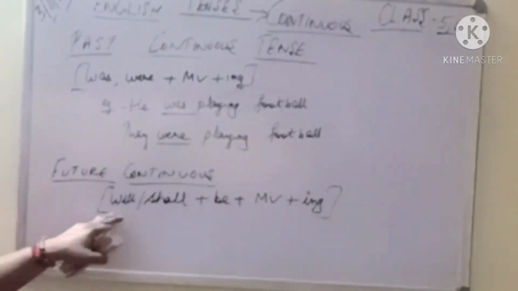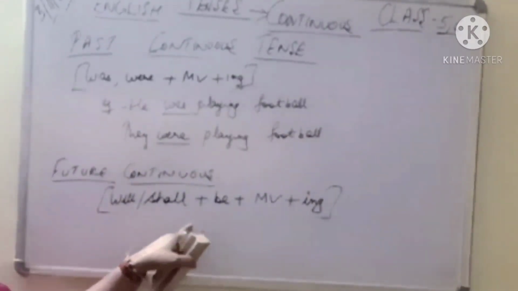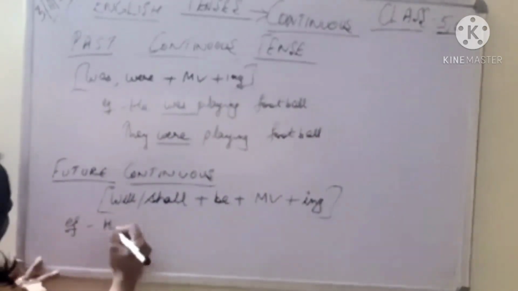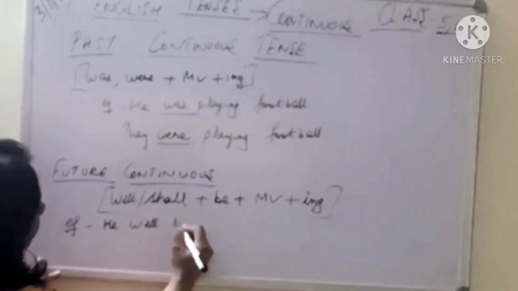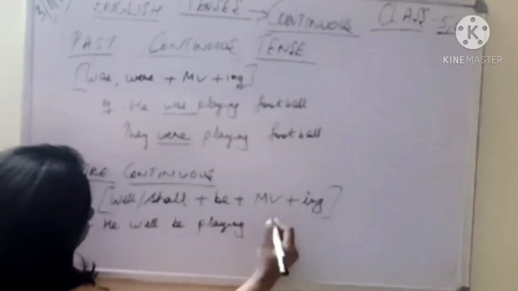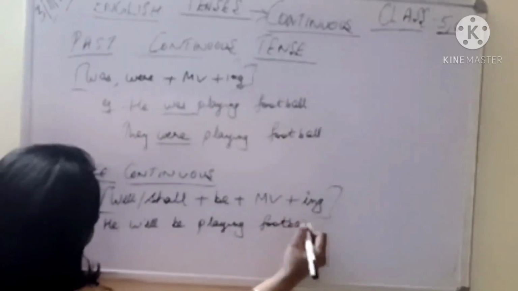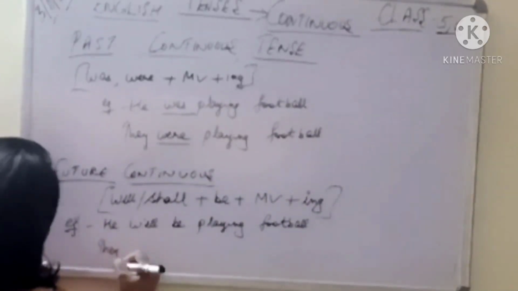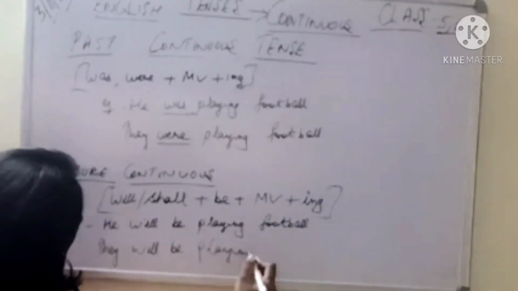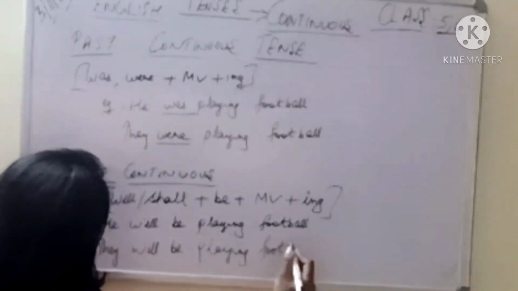So what do we use first of all? Future मतलब आने वाला समय. ठीक है, will, shall. He will be playing. For example, let me give you an example. He will be playing football. They will be playing football.